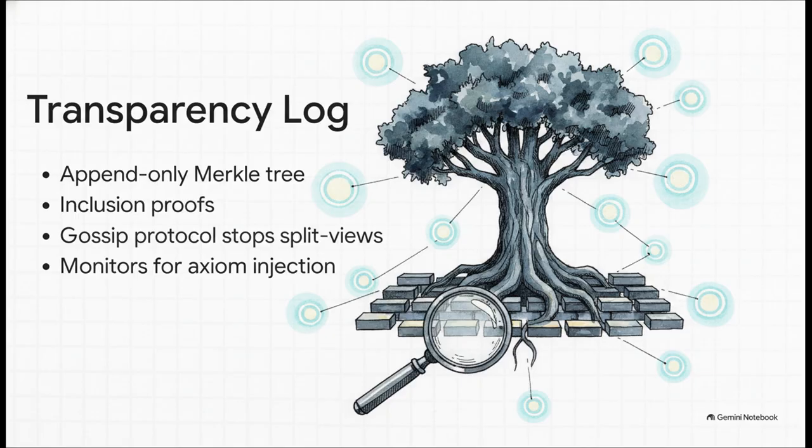It's a remarkably cheap, high-impact monitor that essentially borrows from certificate transparency. It uses an append-only Merkle tree to securely track all library contributions, mandating inclusion proofs so you can cryptographically verify dependencies without downloading the entire log. It also uses a gossip protocol to ensure an attacker can't serve a malicious split-view log. Most importantly, it runs automated monitors to constantly diff the axiom set against a pinned baseline, alerting your security team instantly if any new, unverified mathematical assumptions get injected into the trusted computing base.